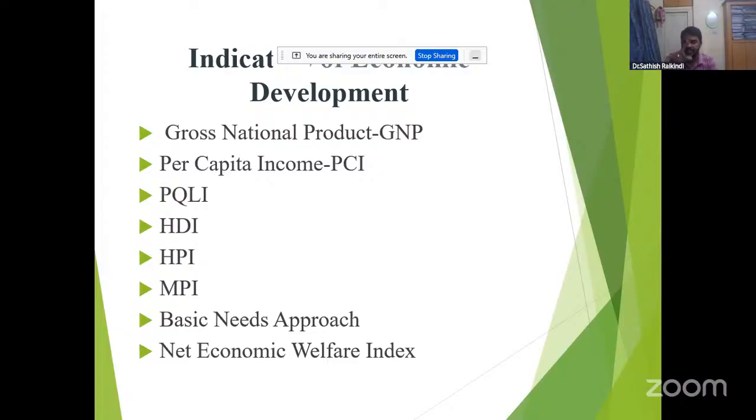The HPI, Human Poverty Index, is from 1997. You will see one by one: PQLI is from 1979, HDI is 1990, HPI is 1997, and the MPI is 2010, the Multi-dimensional Poverty Index. It includes 10 components.